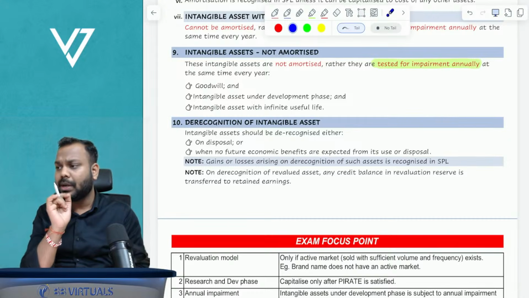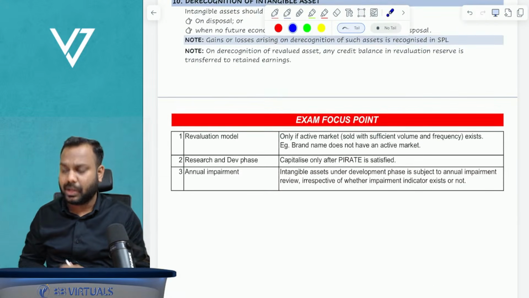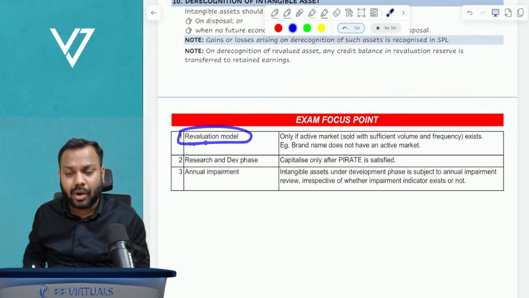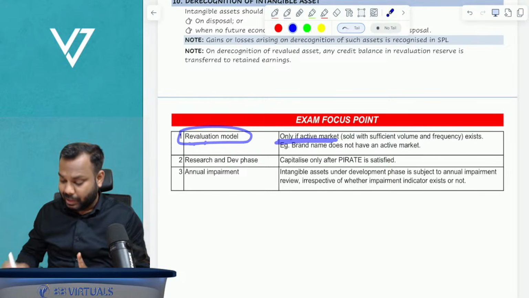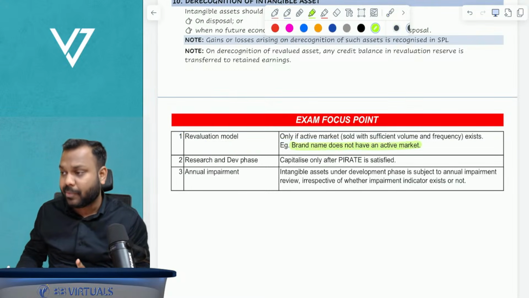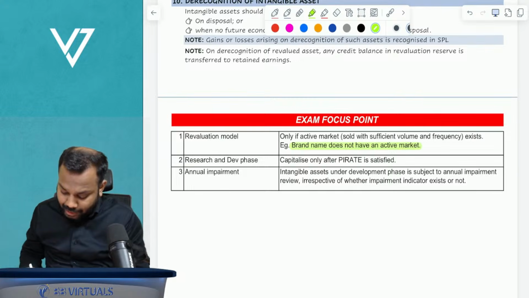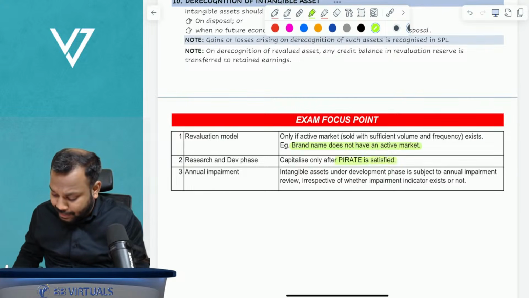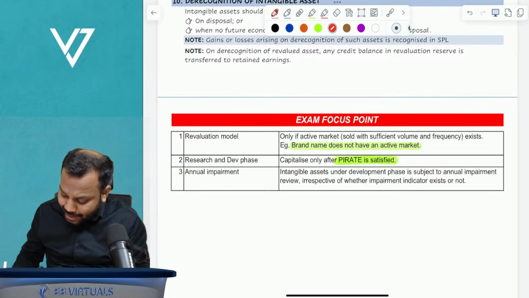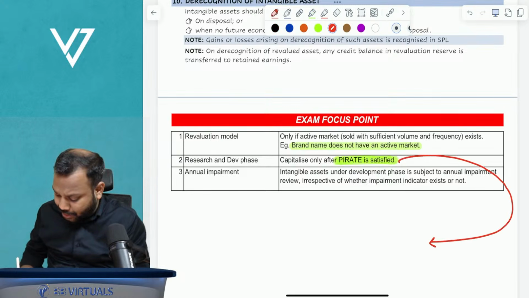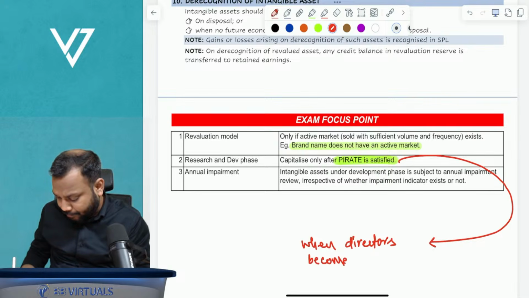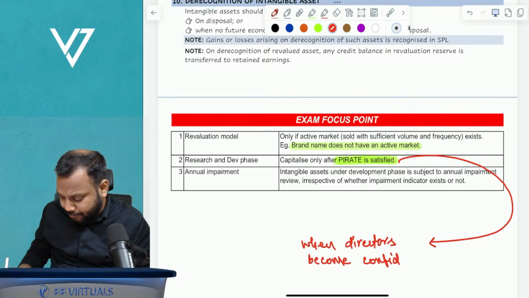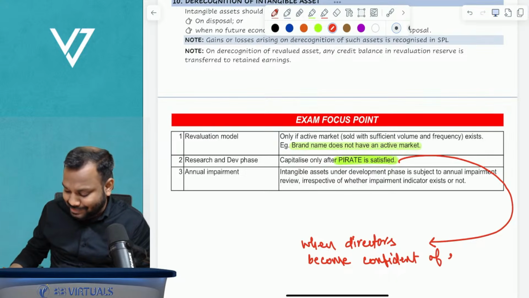But hold on a minute, we have to discuss a few mistakes also. Revaluation model of intangible asset can be opted only if an active market exists. Brand name does not have an active market. Development phase only after the criteria are satisfied. When are the criteria satisfied? When directors become confident of success.